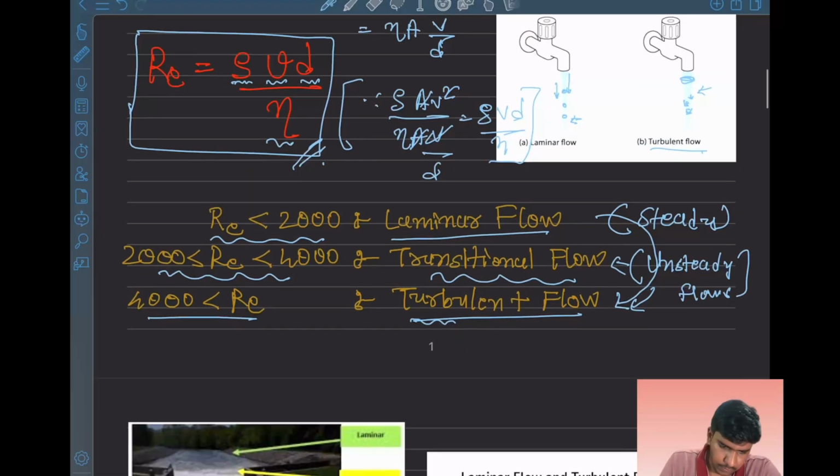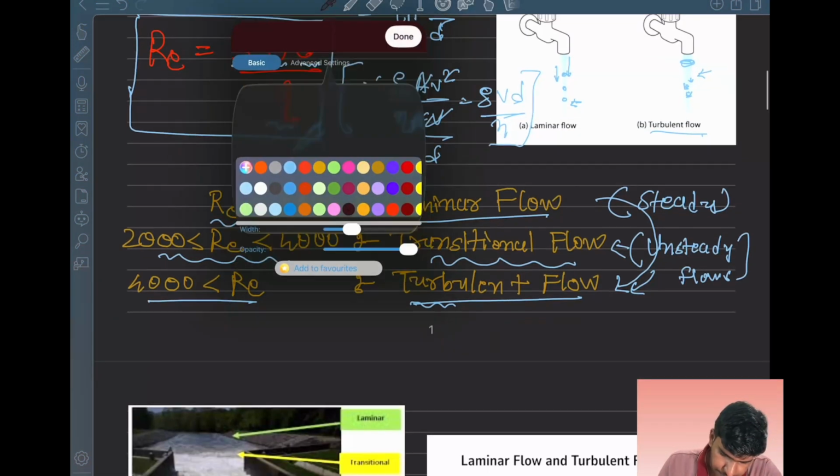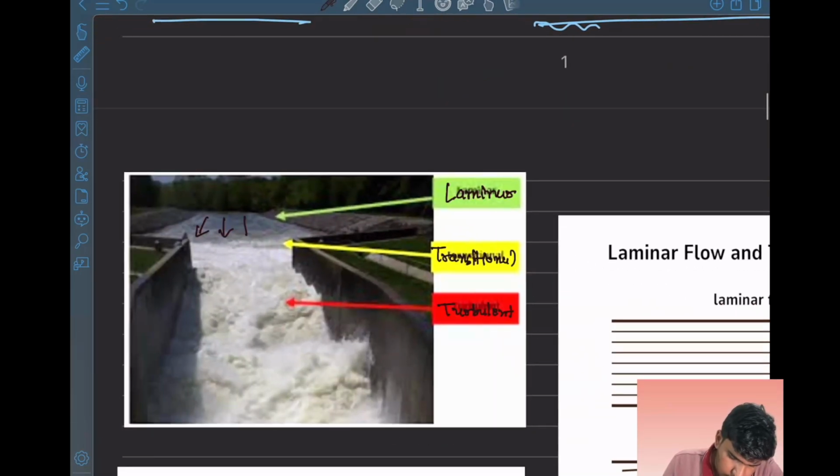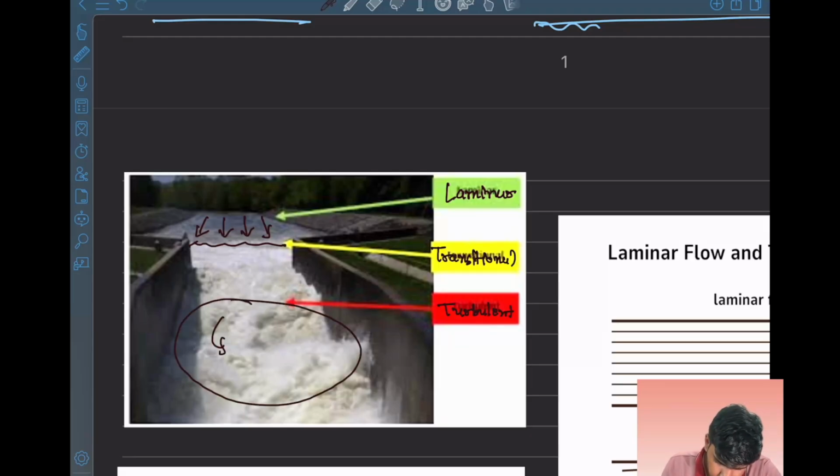Let's see one more example of the laminar. You can see here the flow is very steady. It means the flow is laminar till here. We can see there is a very chaotic flow. It is very imbalanced, and it's going very wild. It's chaotic flow, messy flow.